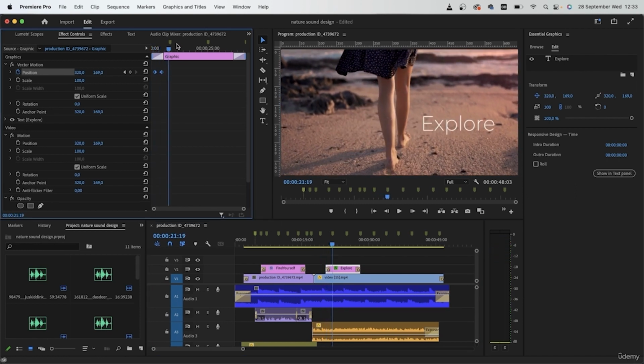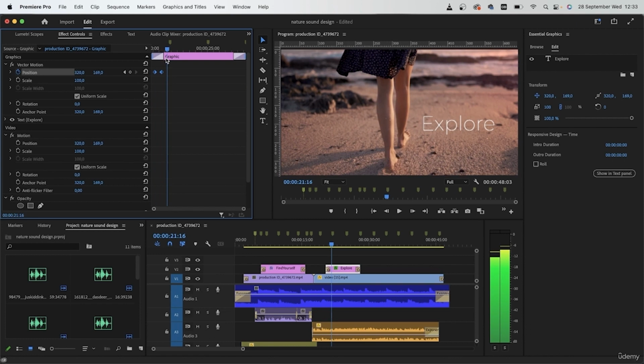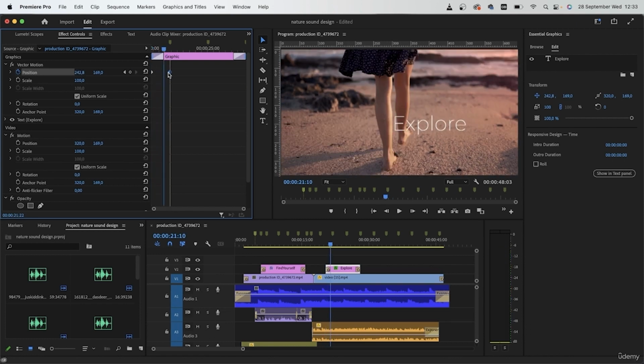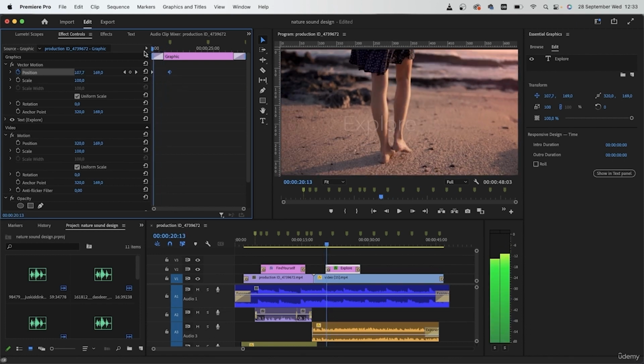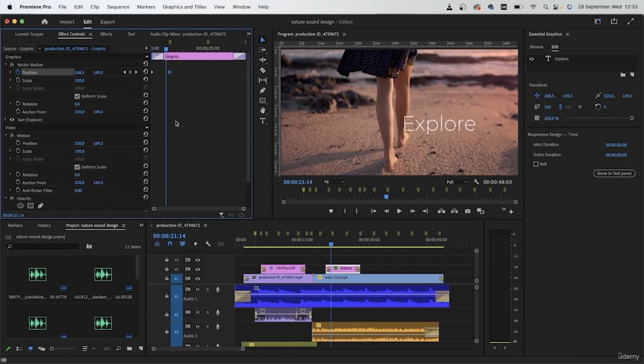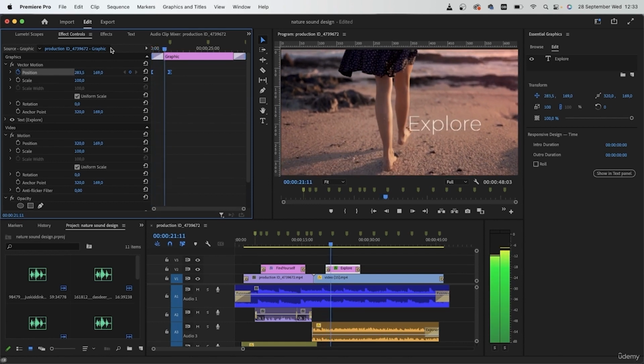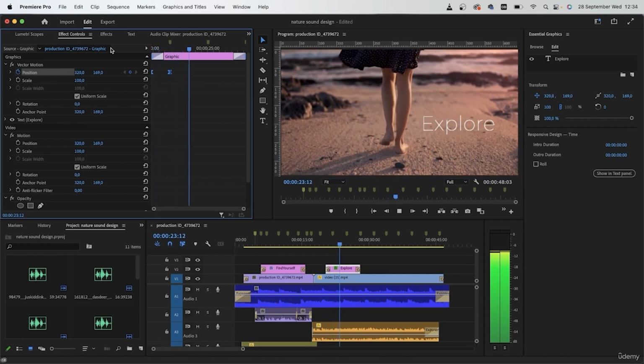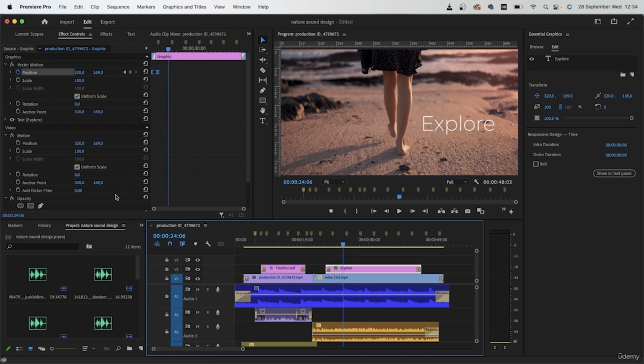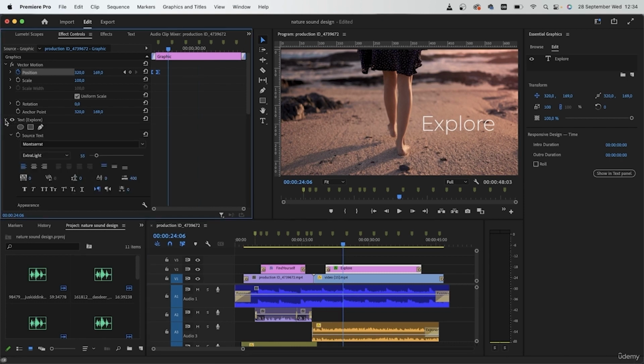Then pull these guys back. If you extend the space between the two keyframes, it's going to show up a lot more slow. Grab the two keyframes, right click, and change them to ease in. Then repeat the same source text animation for this second text.